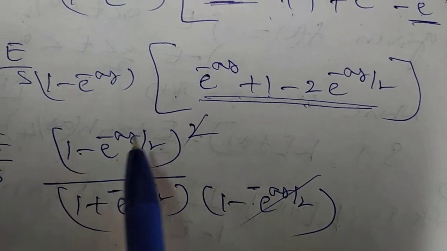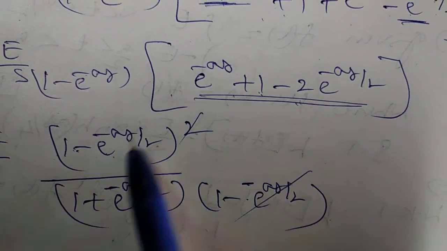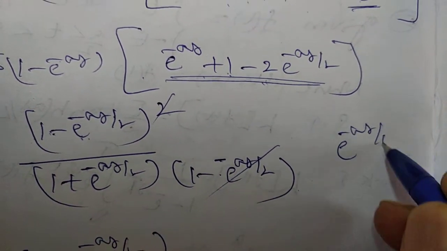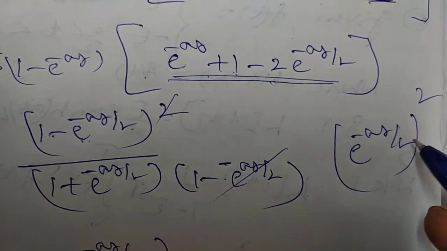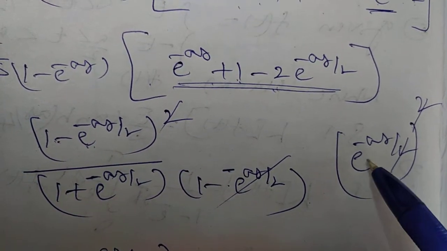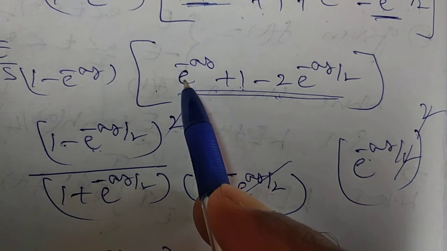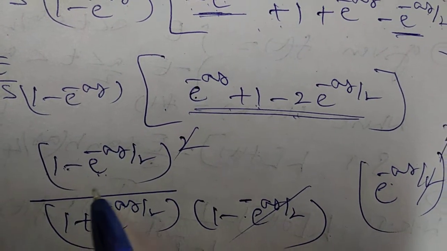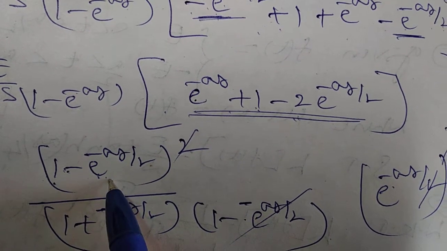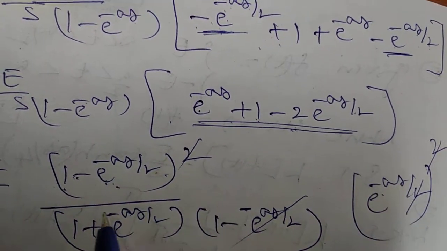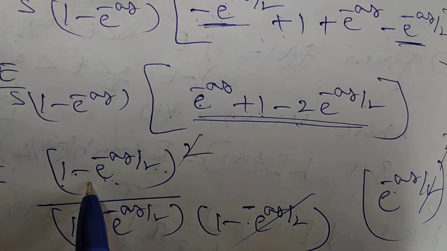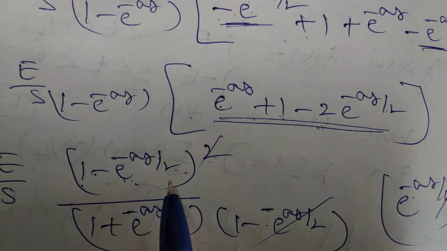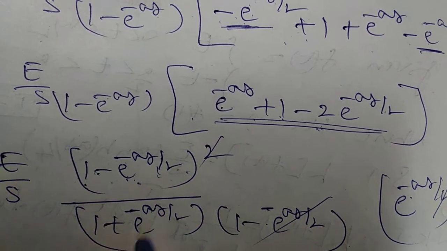See, a minus b whole square, a square plus b square, minus 2ab. So e power of minus as by 2 whole square. So whole square means this 2 becomes cancel. What you get? e power of minus as. Minus 2ab, so 2ab is 2 into 1 into e power of minus as by 2. So the numerator 1 minus e power of minus as by 2 is there, no? So the denominator also you want to write like this because one term becomes cancel.